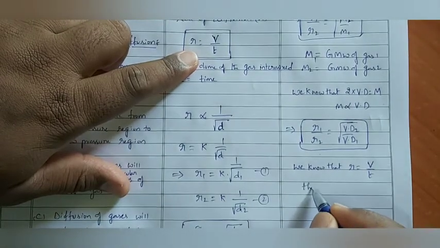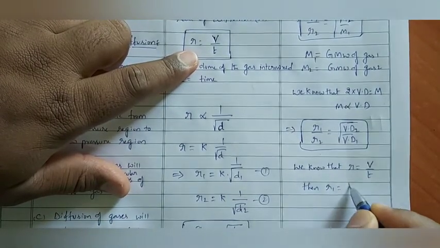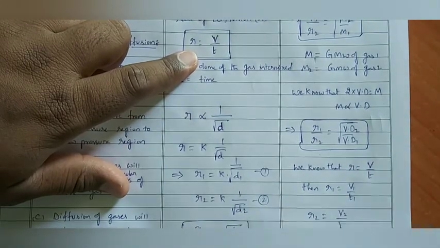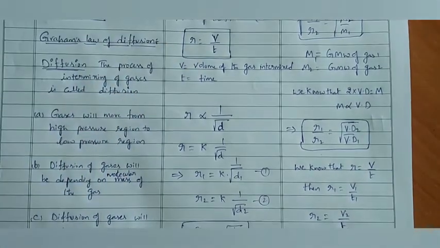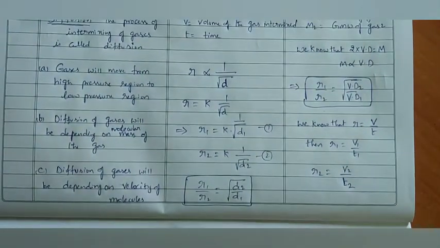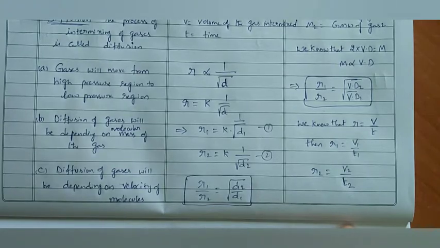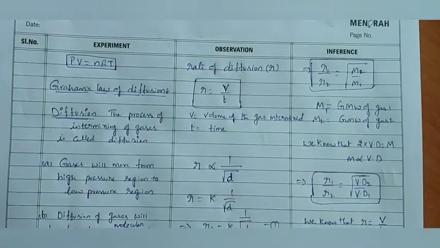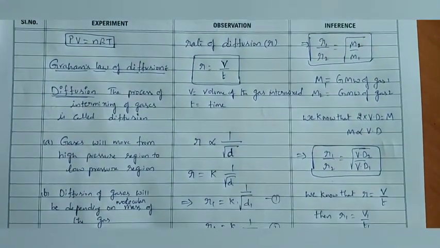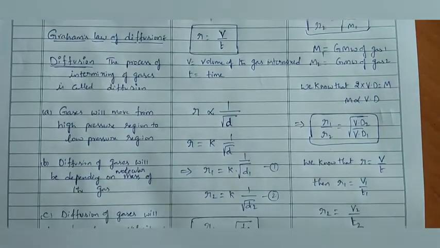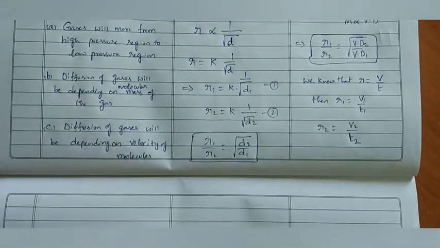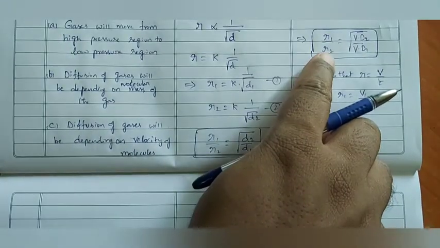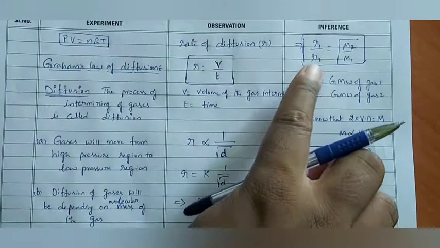Then R1 is equal to V1 by T1, and R2 is equal to V2 by T2. Till now, I hope you are clear. Observe the things whatever I wrote clearly. Note down carefully: R1 is equal to V1 by T1, R2 is equal to V2 by T2. Substitute these values in this formula or in this formula, anything.